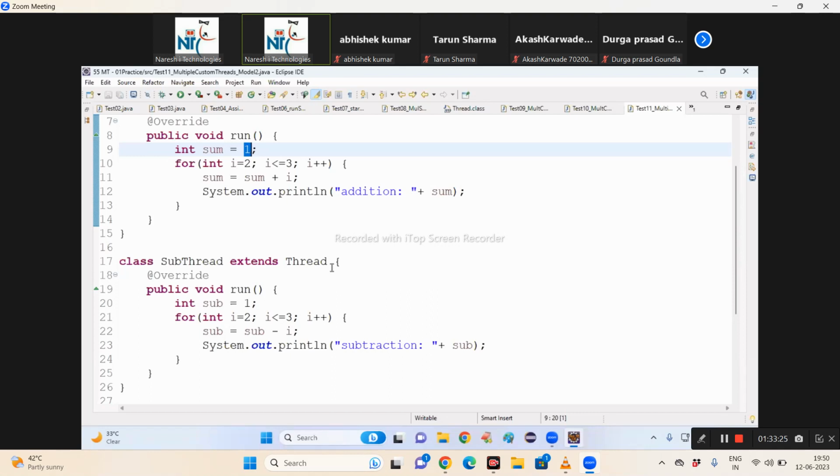Do you all understand today's topic? Yeah. So with this we completed multi-thread programming. If you open the material, all these programs with clear memory diagrams are there: heap area, Java stacks area, threads, objects, everything is there. So can I expect all the people will practice and come? Yes, sir.